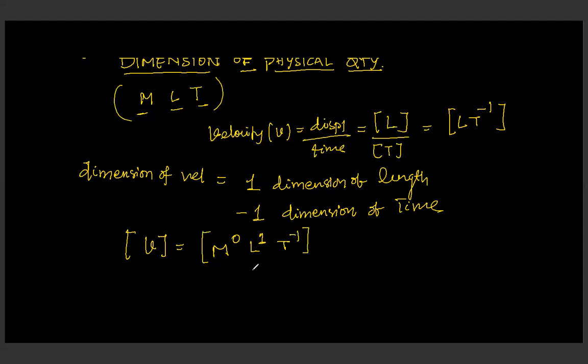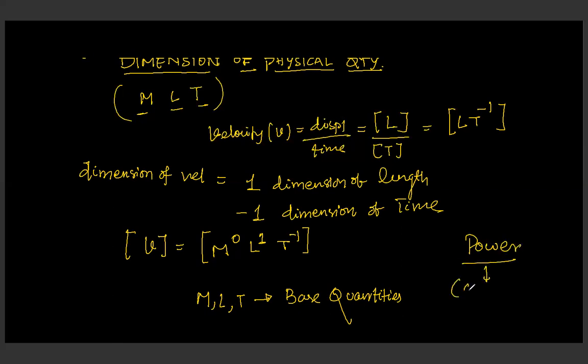Let me tell you: these M, L and T are called base quantities, and the powers of these base quantities, like 0, 1 and minus 1, are the dimensions of the base quantity. Got it? Yes? Okay.